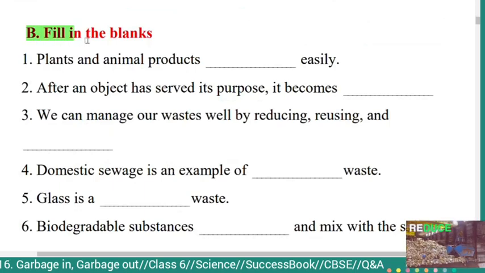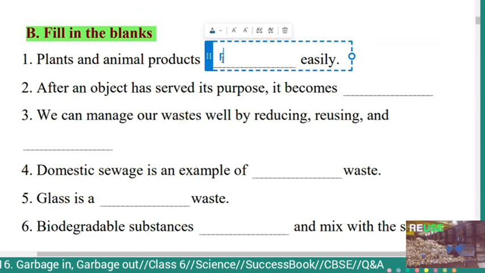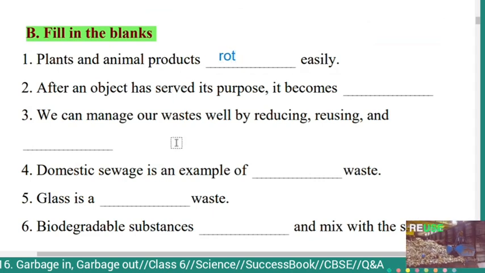Second main, B. Fill in the blanks. First one. Plants and animal products rot easily.